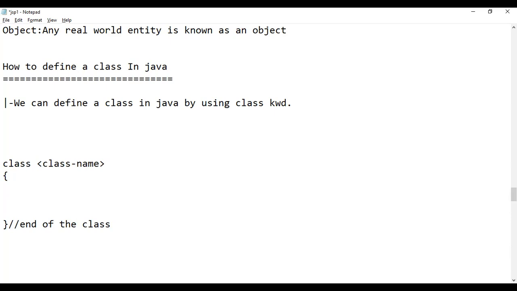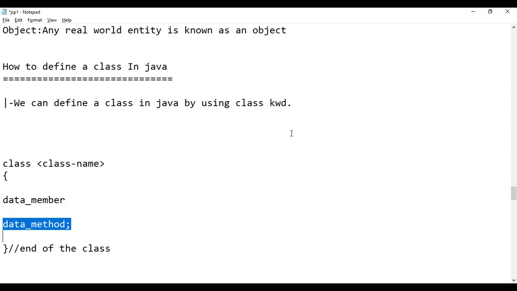A class contains the common features for an object. So here you can define data members. A data member you can define by using a variable, and behavior you can define by using a function or method. So a class contains two things mainly: properties and behavior. Characteristics you can define by using variables, and behavior you can define by using methods.